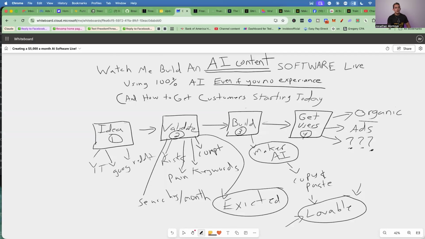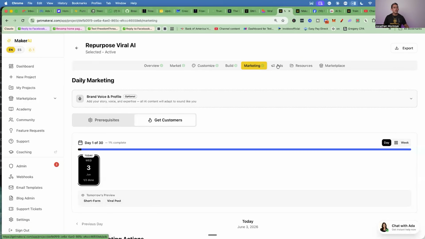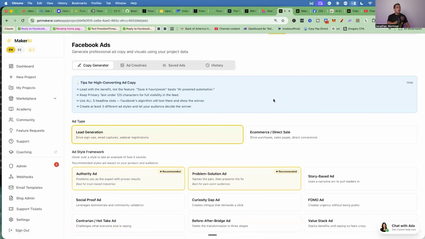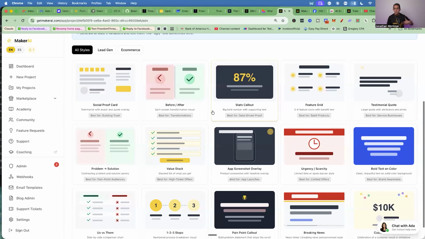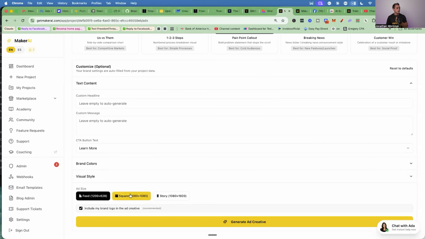But now I want to talk about the ads. What Maker AI will do, there's a section that we recently added called ads, okay? Now this is really cool. So if you go to ads right here, it helps you create all your ads for your specific software, okay? So if I go to ad creatives here, it's gonna create all types of different images that you can run as a Facebook ad. So I always like to do this problem and solution ad. So I'm gonna click on this, and then I'm gonna go to like a square image. I'm gonna generate ad content, okay?